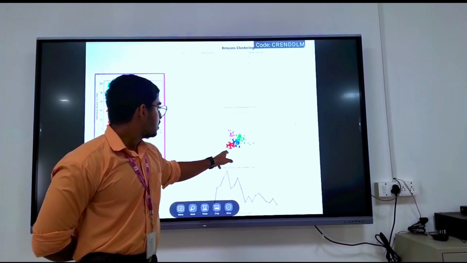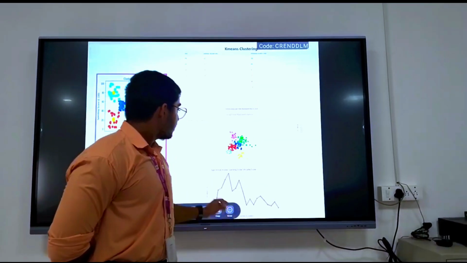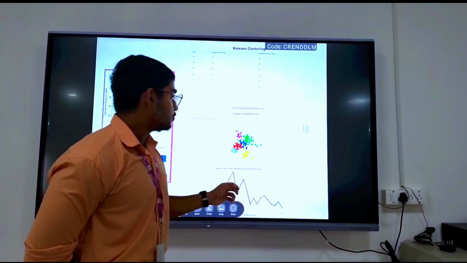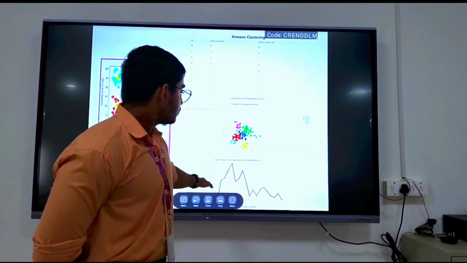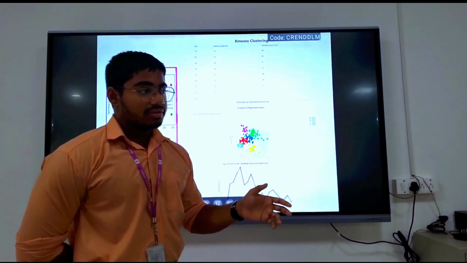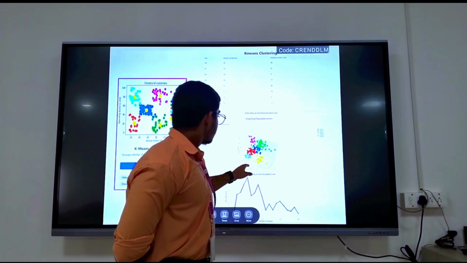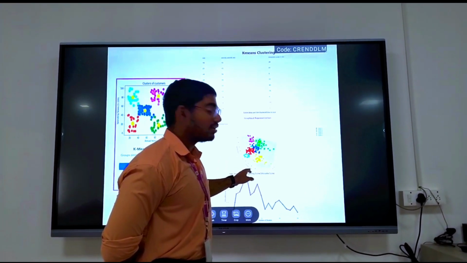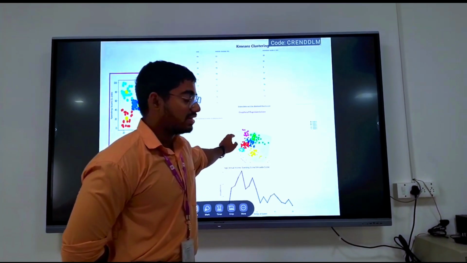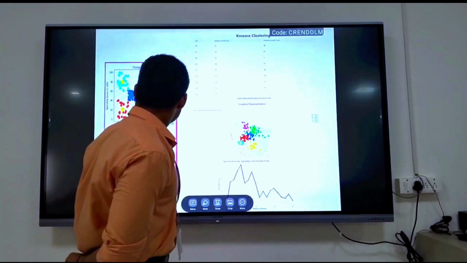So here you can see the data is classified into 6 clusters, and the way we determine the optimal number of clusters is using something called the silhouette score. The higher the silhouette score is, the better the number of clusters. And we have annual income on the x-axis, spending score on the z-axis, and age on the y-axis.